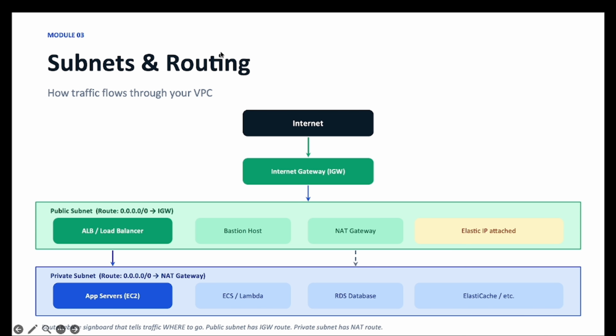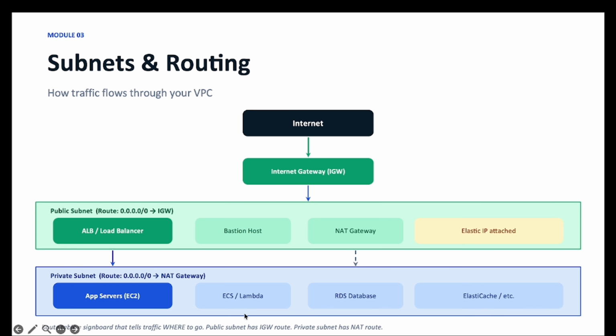Next, subnet and routing. We have the internet, then we have the internet gateway. The internet gateway gives access to the public subnet, and in the route table we give 0.0.0.0/0 pointing to the internet gateway. It is routed directly to the internet, which means your public subnet. Via the NAT gateway, you can attach to the private subnet: in the private route table, 0.0.0.0/0 points to the NAT gateway. So that's how it accesses the internet via the NAT gateway from the private subnet.